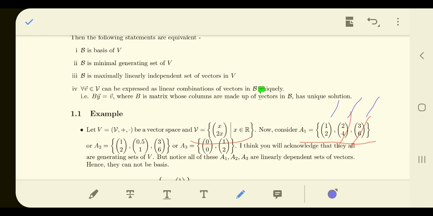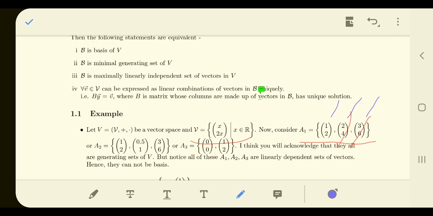And if you talk about representing a particular vector uniquely, we have to take some linear combination of (1, 2), (2, 4), (3, 6). So alpha times (1, 2), beta times (2, 4), gamma times (3, 6) should generate some arbitrary vector in V. So can I generate that?